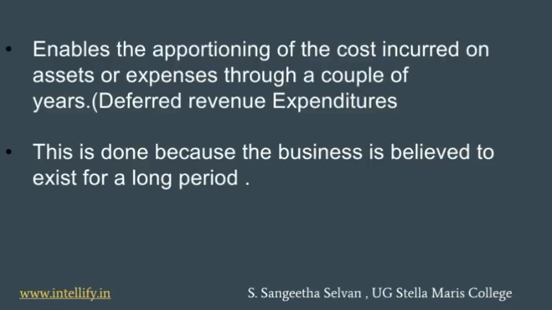So this is the simplest meaning of apportioning. Why do we apportion? We'll see in the next example. This is done because the business is believed to exist for a long period. You cannot apportion for 5 years if you believe the business will exist only for 2 years. It is impossible. So the basic assumption is that the business exists for a long period of time.